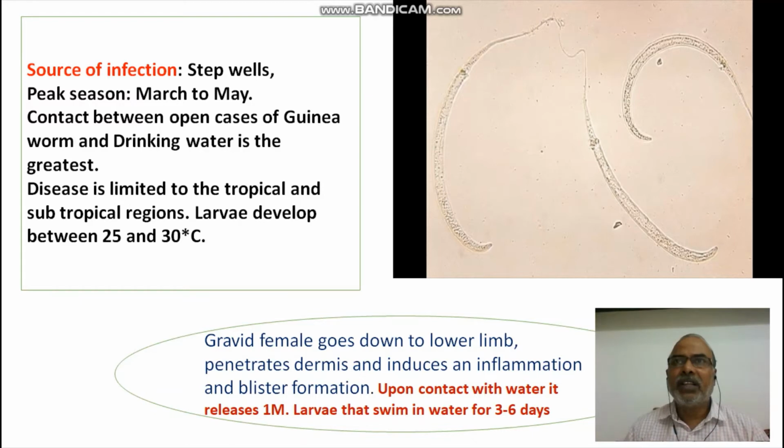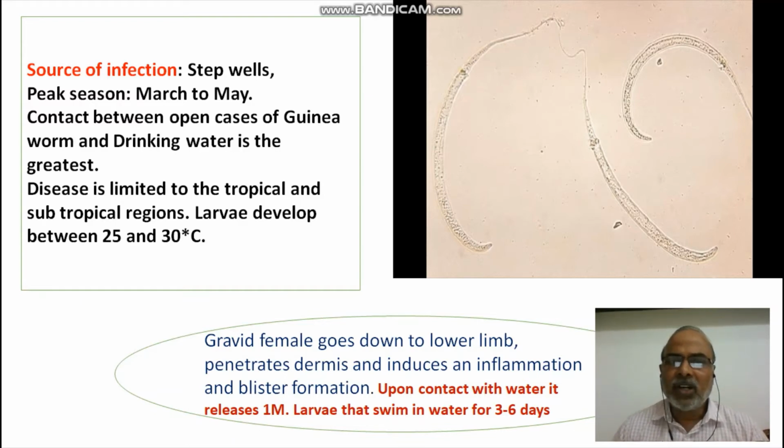As a result, small blisters, small ulcers or wounds start forming in that area, and because of the itching sensation, the infected person starts scratching. Because of scratching, the skin gets damaged and blisters are formed, and day by day the female worm with its posterior part of the body gradually comes outside and is exposed.